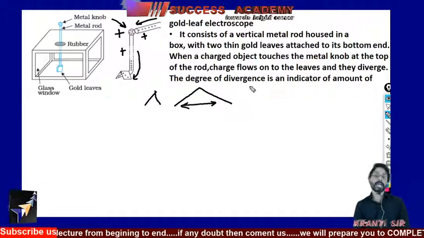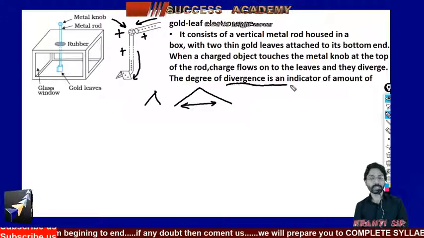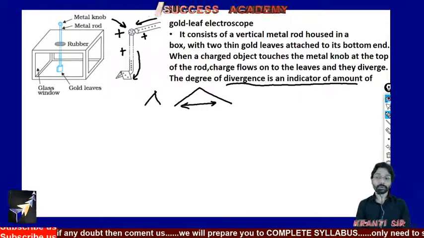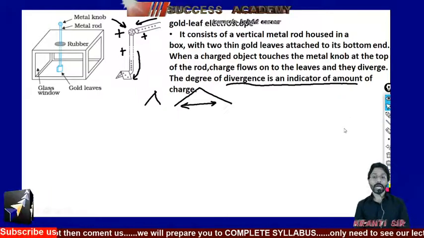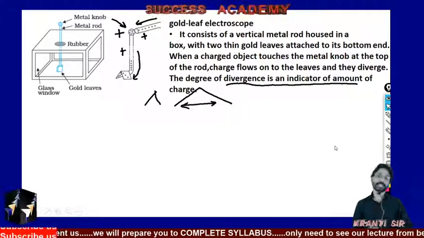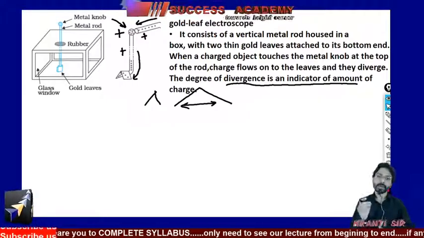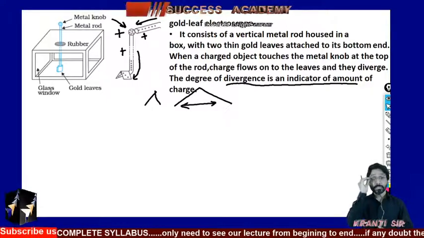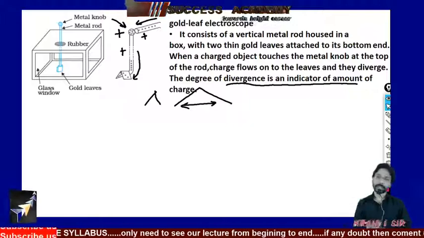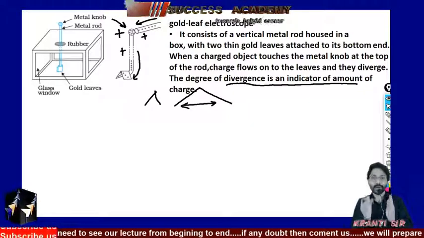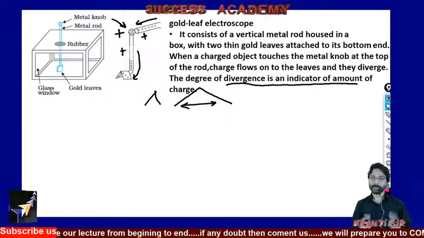themselves, and this degree of divergence is an indicator of the amount of what? The amount of charge. It means right now the charge is transferring. So here you have to consider one conclusion: charge will transfer from one body to another body. Okay,